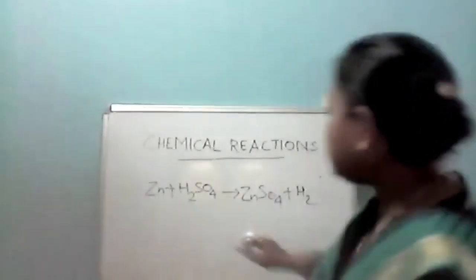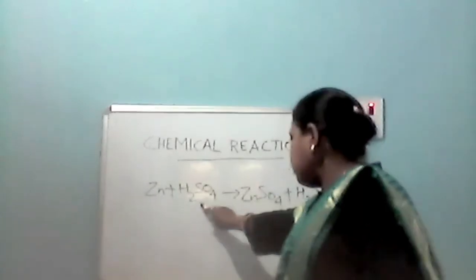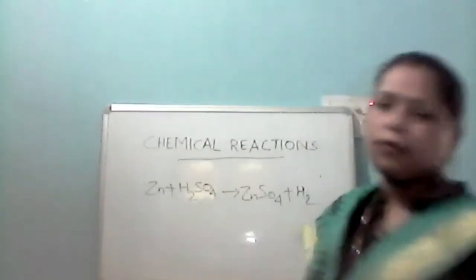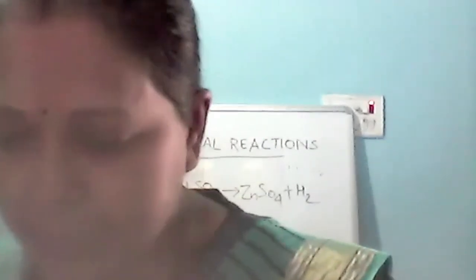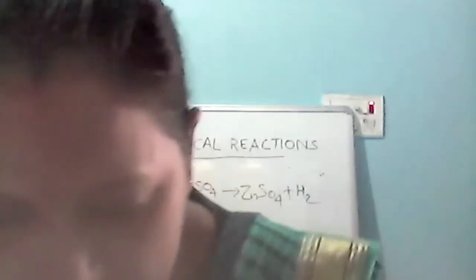Here what I have shown: zinc is combining with sulfuric acid and it is forming zinc sulfate and hydrogen. So this one is the example of a balanced chemical equation. ये balanced chemical equation का example है. Okay? Because on both sides what we are observing is that the number of atoms present is equal. So this is regarding the balanced and unbalanced chemical equation.